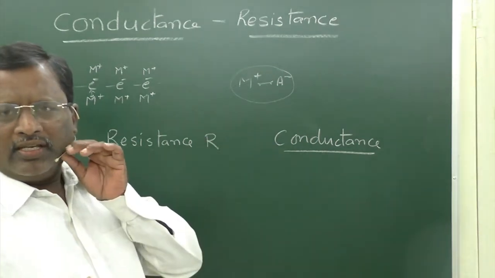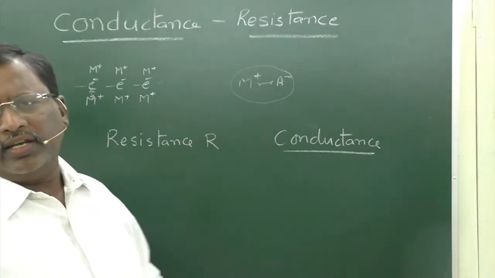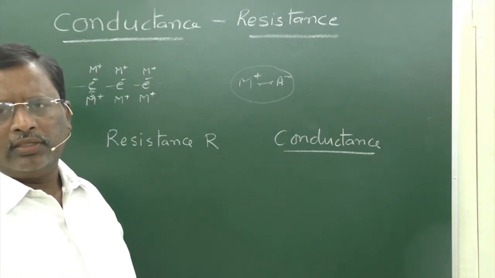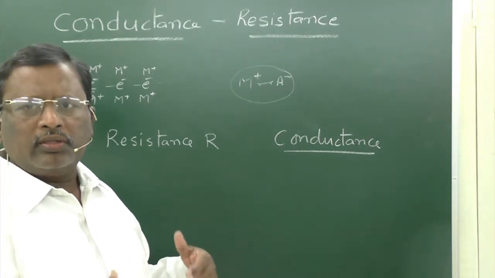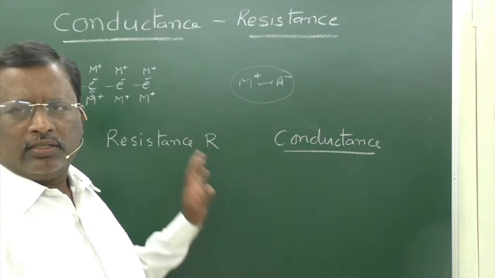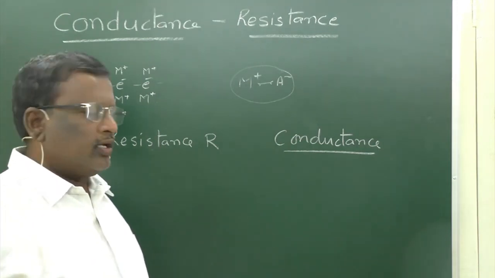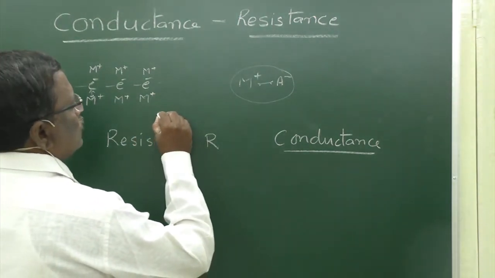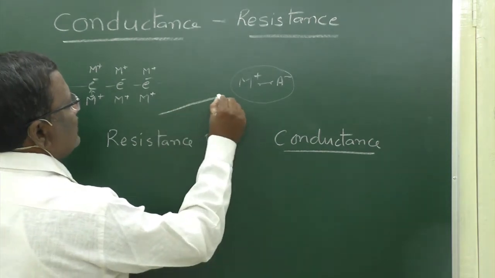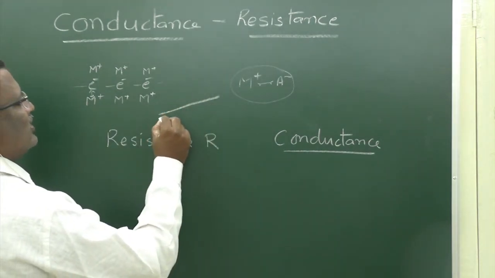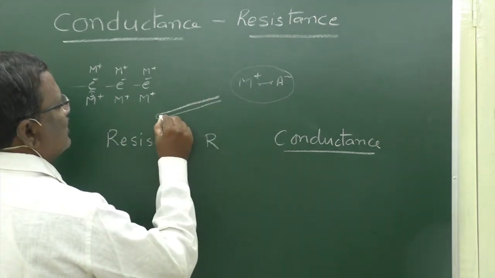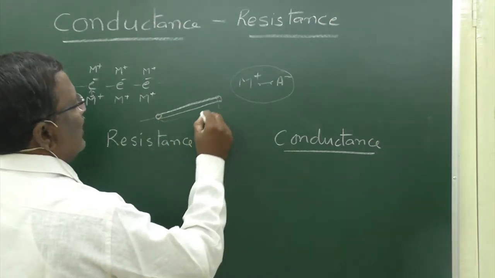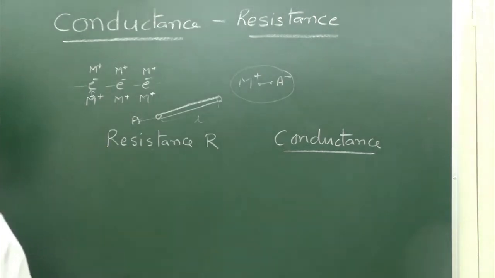Both these properties are present in a conductor. Now how they are related with each other and how they are influenced by other factors, in the present class we are going to study. First, resistance. Each conductor will have two parameters: one is the length and the other is the cross section area of the conductor. Let this be the cross section area A, and L is the length.